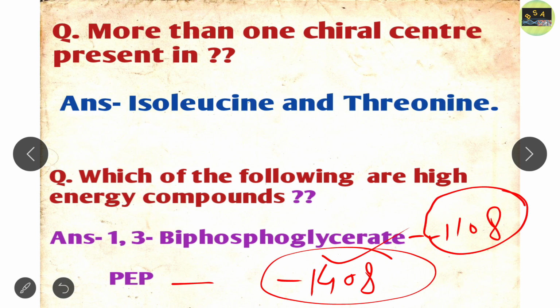The other two options were also there. There will be no place for vitamin in this question, and another one is AMP, which is a low energy bond or low energy compound. Okay, so the correct answer will be 1,3-bisphosphoglycerate and phosphoenolpyruvate.